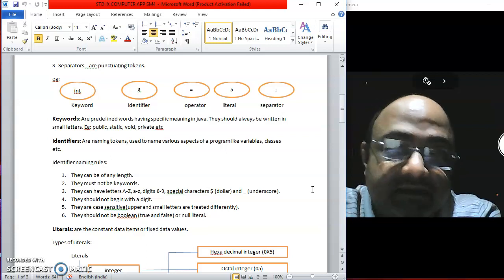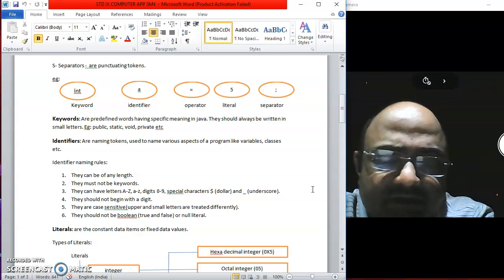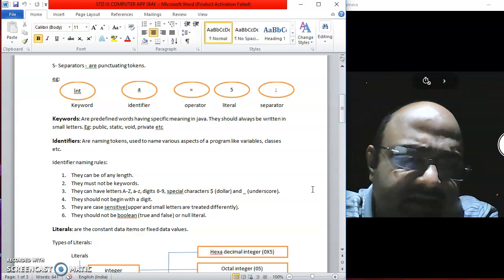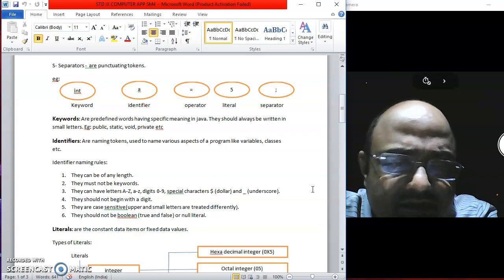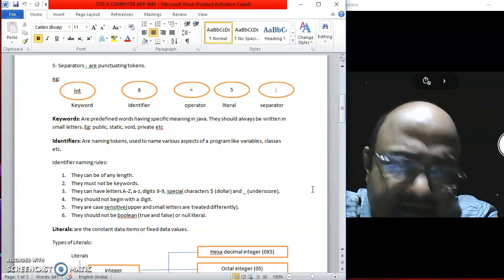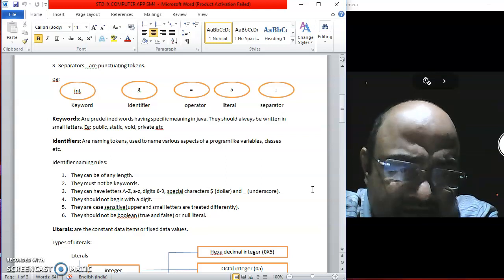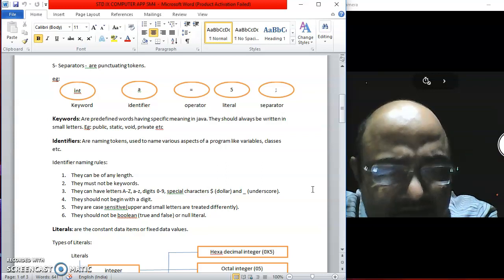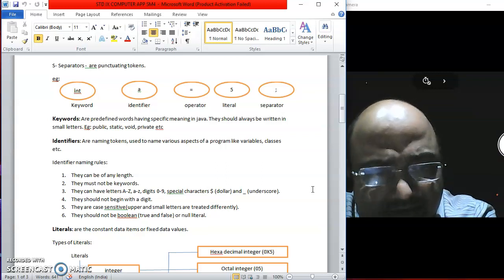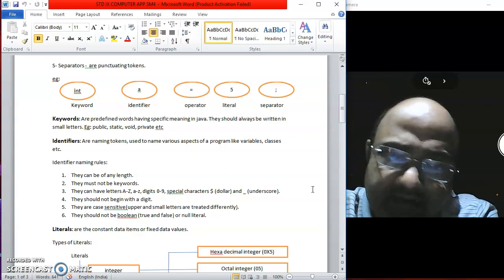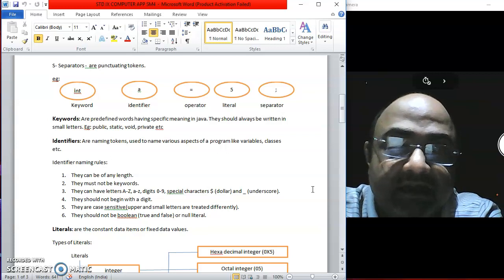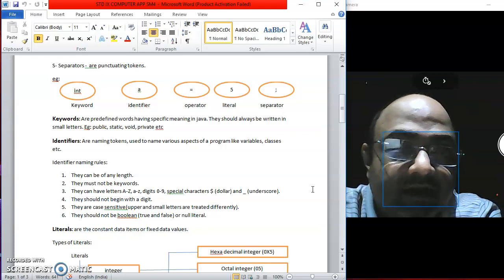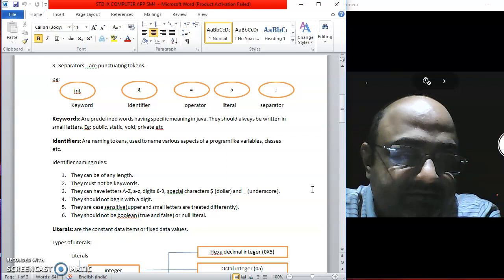Now they are case sensitive. The next point. Now this is a very important point. What do I mean by case sensitive? Now children, you know that the English language has letters which are written in capital as well as small letters. In computer terminology, capital letters are known as uppercase letters and small letters are known as lowercase letters. Now, uppercase letters and lowercase letters are treated differently by Java.